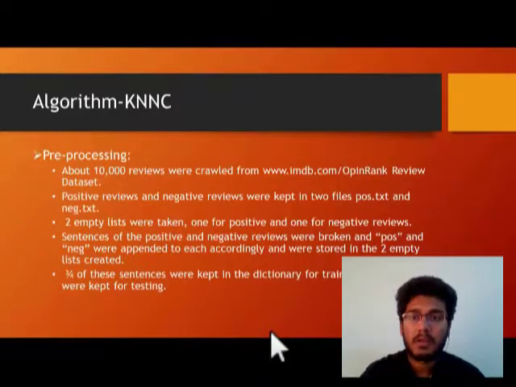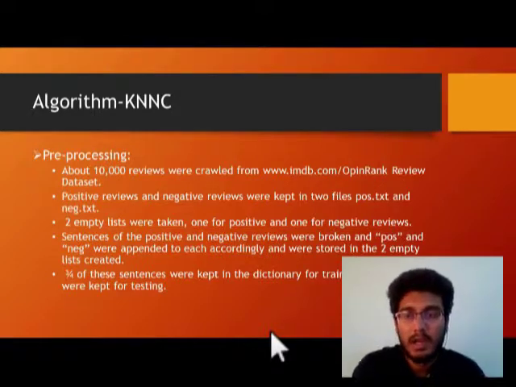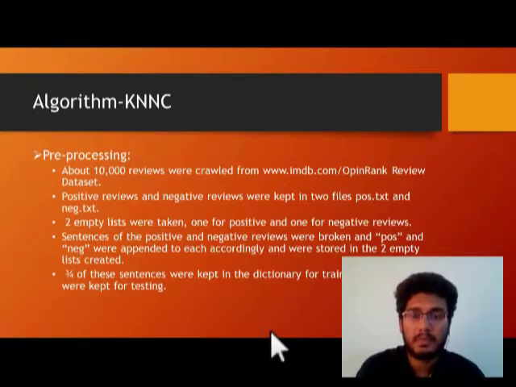Coming to the algorithm of KNN, in the pre-processing steps, we retrieve about 10,000 reviews from a review dataset. Of those 10,000, 5,000 are positive and 5,000 are negative, and we keep them in two files, pos.txt and neg.txt. Two empty lists were also taken in the next step, one for positive and one for negative reviews. Sentences of the positive and negative reviews were broken into POS and NEG tags and were appended accordingly and stored in the two empty lists created in the previous step. 3/4 of these sentences were kept in the dictionary for training purposes, and the remaining were kept for testing.